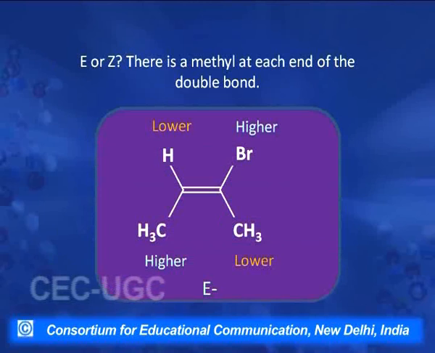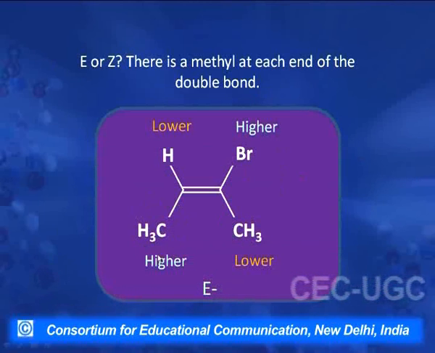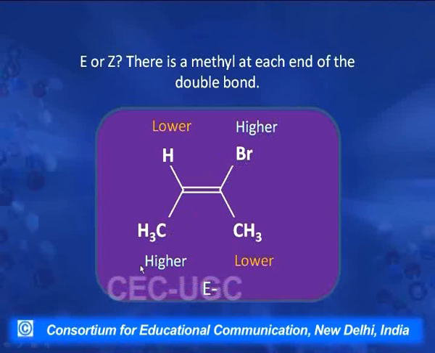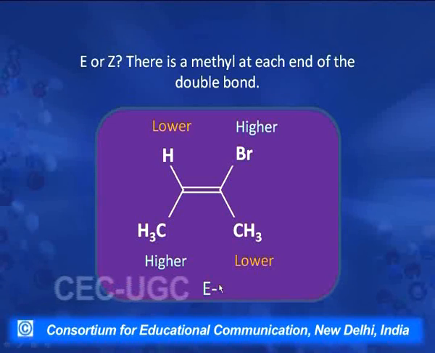We find that bromine is given the higher priority over methyl in this case, but on this side methyl is given higher priority than hydrogen. So the groups getting the higher priorities are across. So according to the E-Z system, this configuration is E. So never try to compare E-Z with cis-trans. They are altogether different systems.